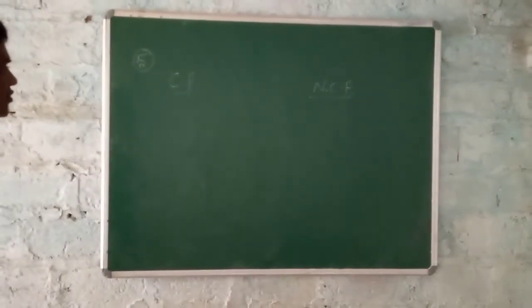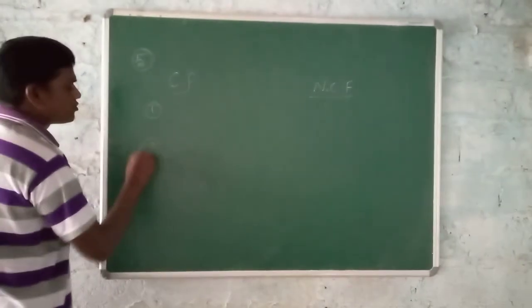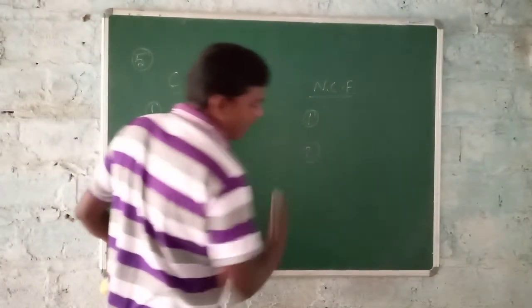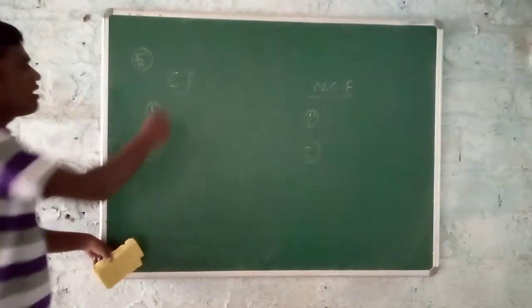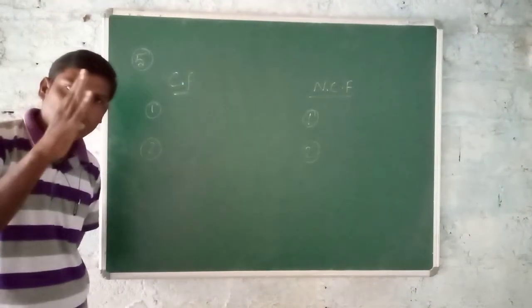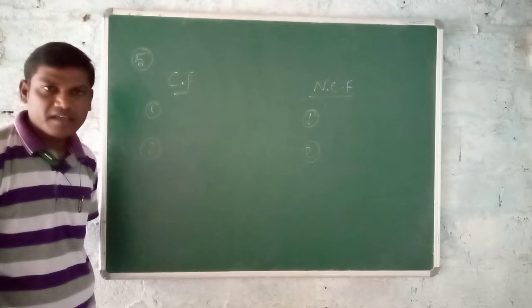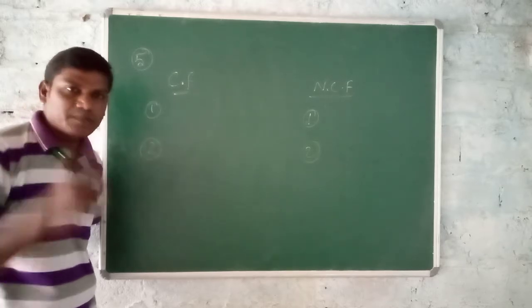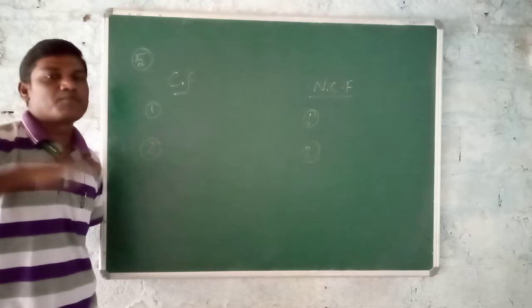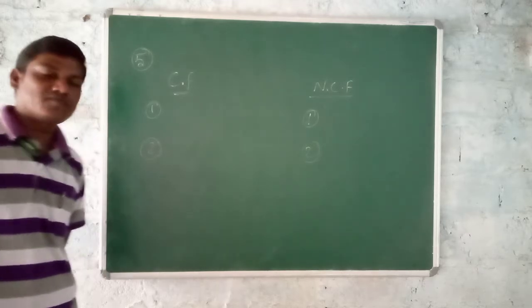Under the contact force how many examples can we write? Two examples. For the non-contact force you should also write two examples. In total there are 4 contact forces, and for each contact force some examples are there, so you can write any two examples among the 4 contact forces.